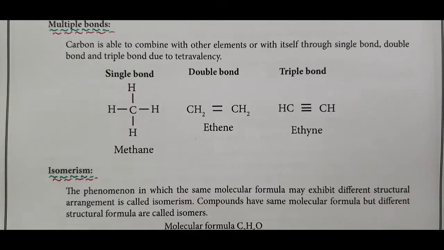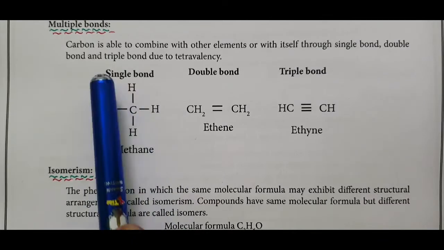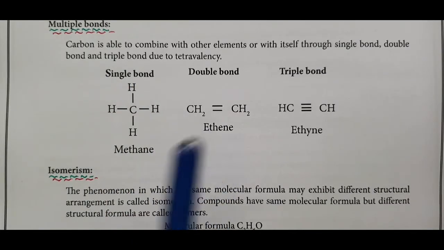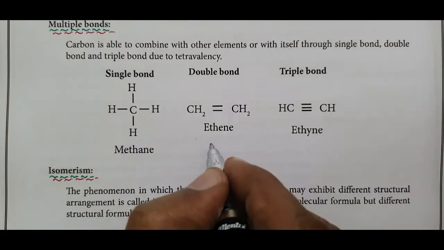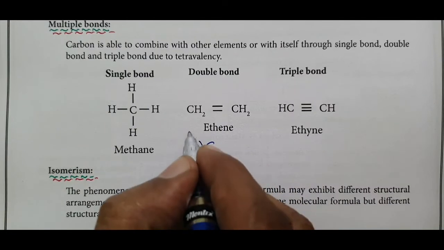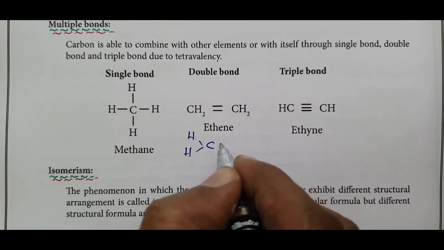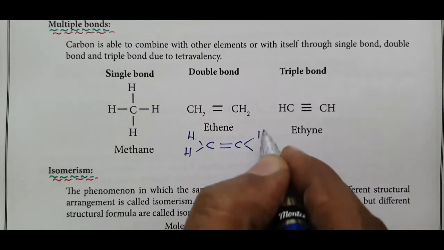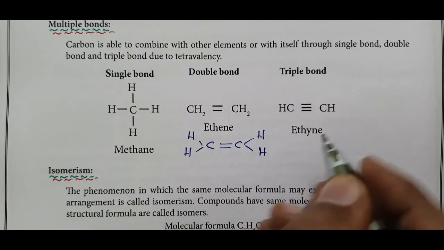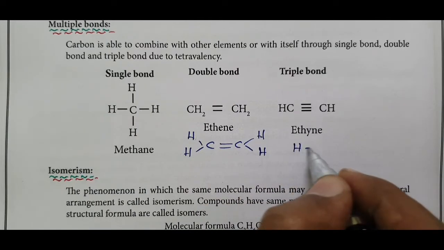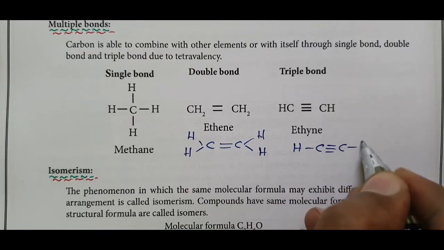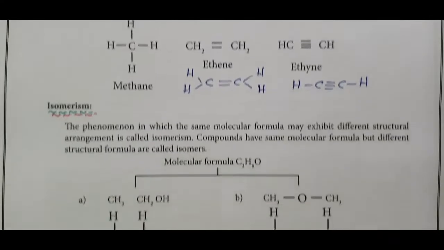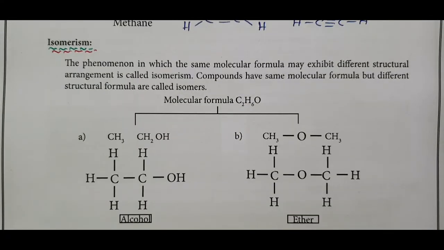In methane, all the carbon-hydrogen bonds are single bonds. In ethene, the carbon-carbon bond is a double bond, CH2=CH2, and in acetylene, the carbon-carbon bond is a triple bond.